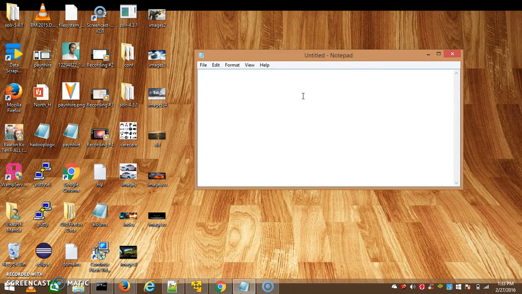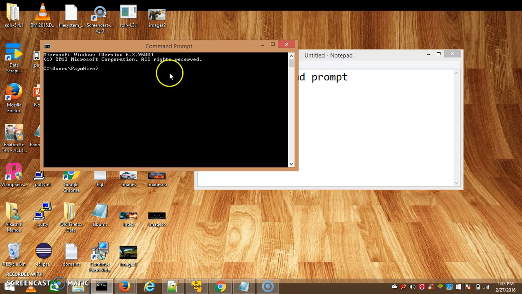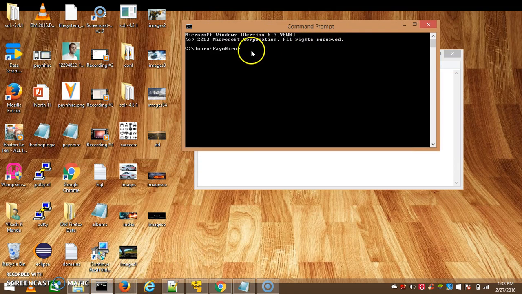So start Solr in command prompt. We have just started our command prompt here. Here is my command prompt.